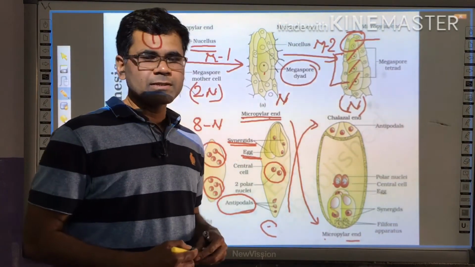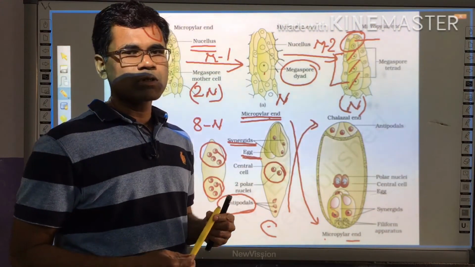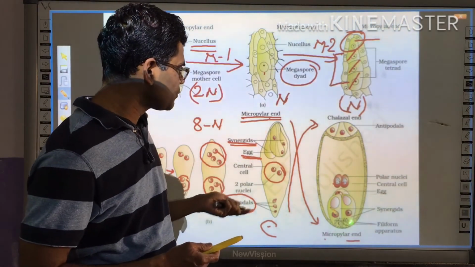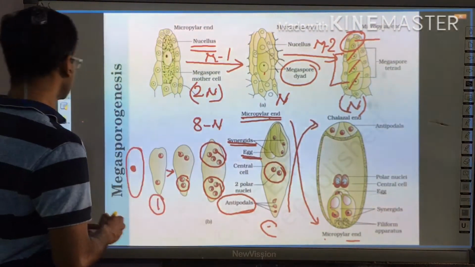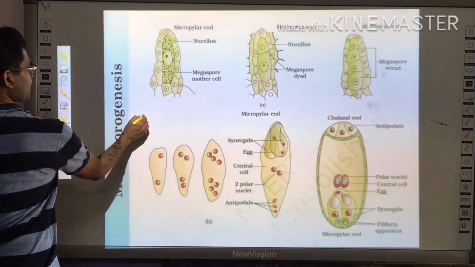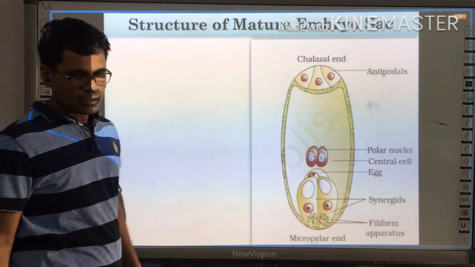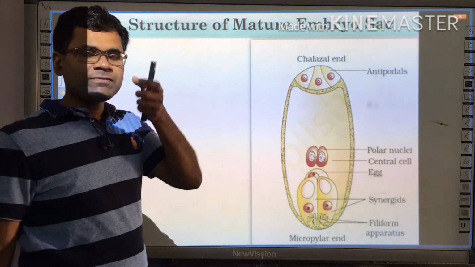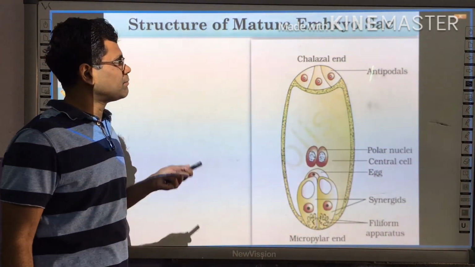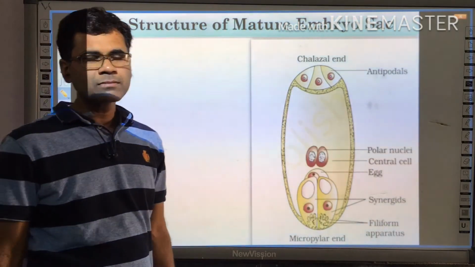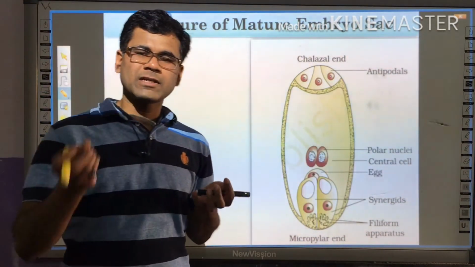Now, before proceeding further, let's have a little more discussion about the various components of the embryo sac. As we are talking about the structure of the mature embryo sac, it is the site for double fertilization.